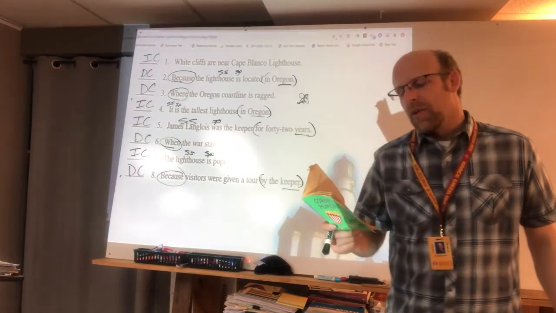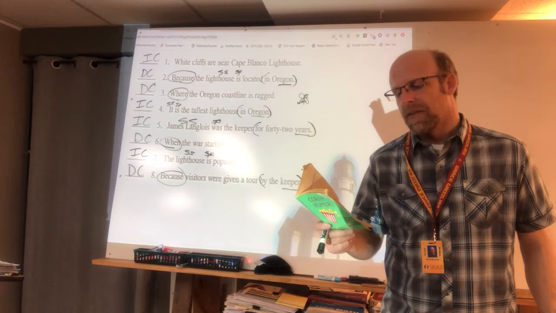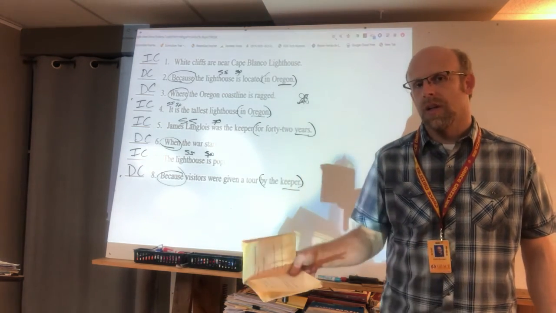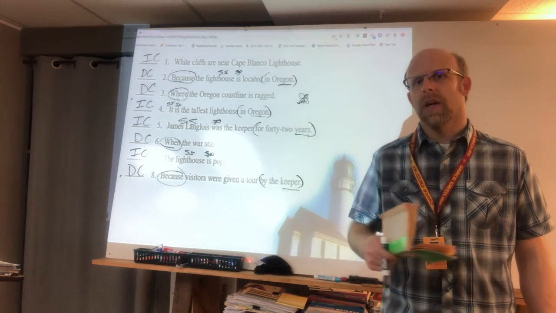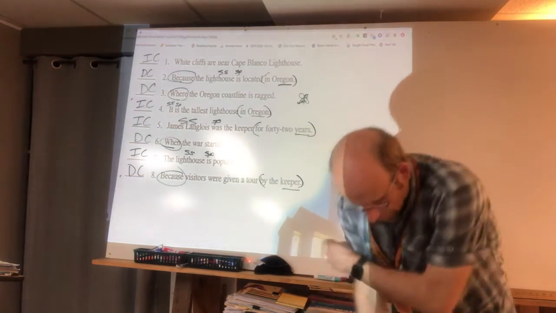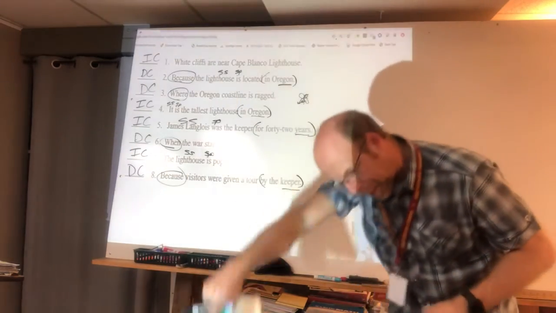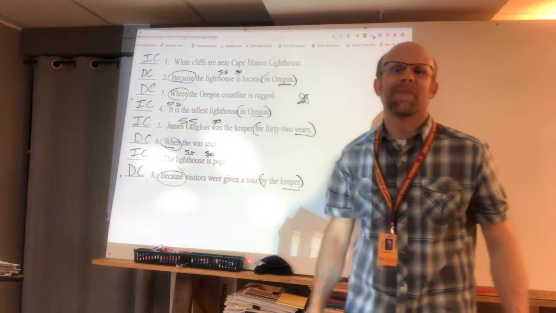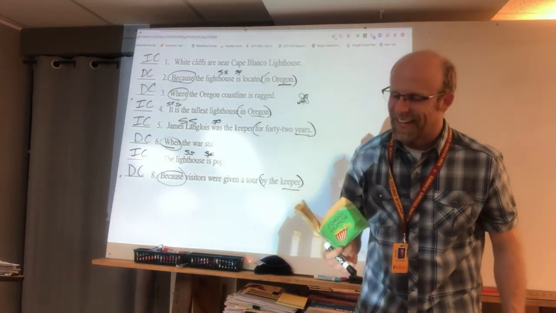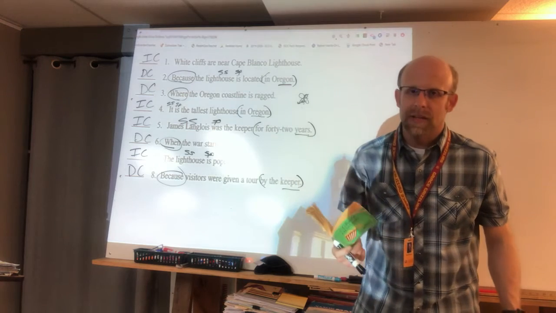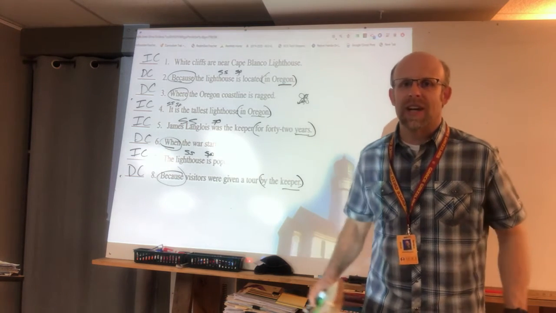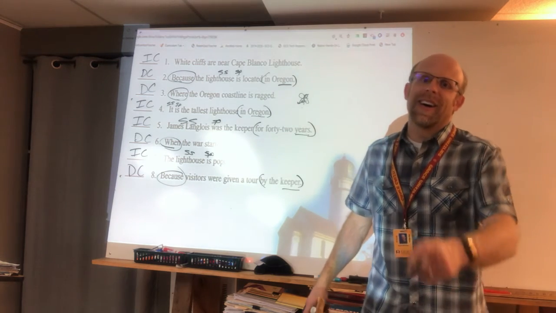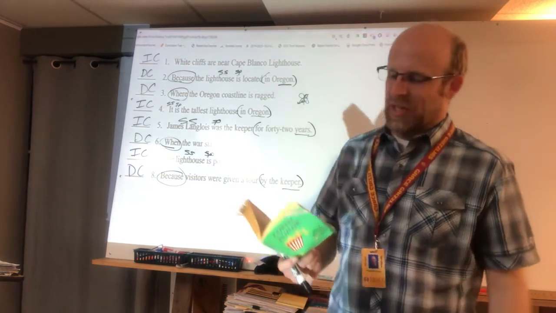All right. What do you get when you cross an elephant and a fish? An elephant and a fish. In the water and an elephant. What does an elephant have? A trunk. And what do you do in the water? Swim trunks. You got it. All right. Where does the penguin keep his money? I bet you've heard this one before. This is not a new one. Penguin. It's cold. There's snow. In a snowbank.